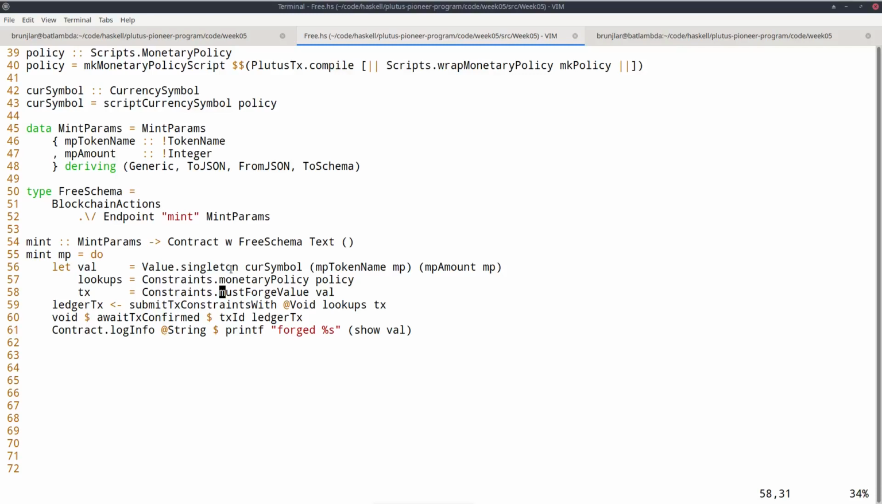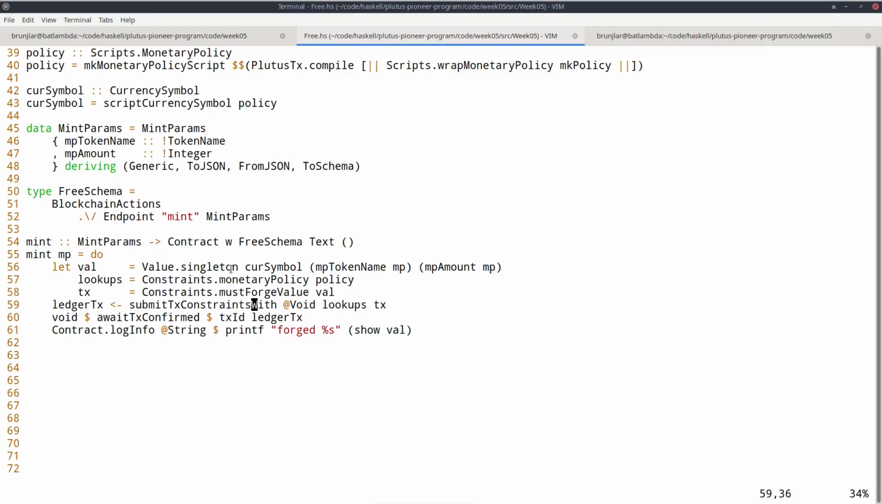So in this case, we are only interested in a single condition, namely we want that the transaction we construct forges the value, this val value that we just defined. That's all we want. It's not clear from just this condition where this newly forged value should go, but that will then automatically end up in our own wallet. So after defining these conditions, you use a function like submit_tx. There's a variety of similar functions. They're all called something like submit_tx and then something else. In this case, the appropriate one is submit_tx constraints with.